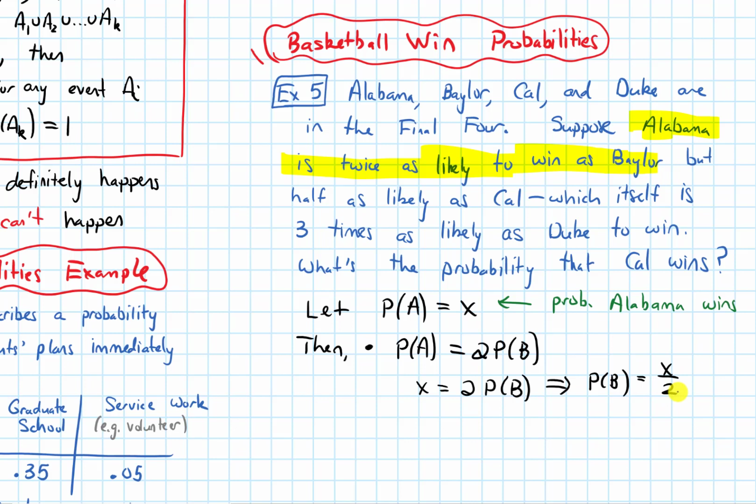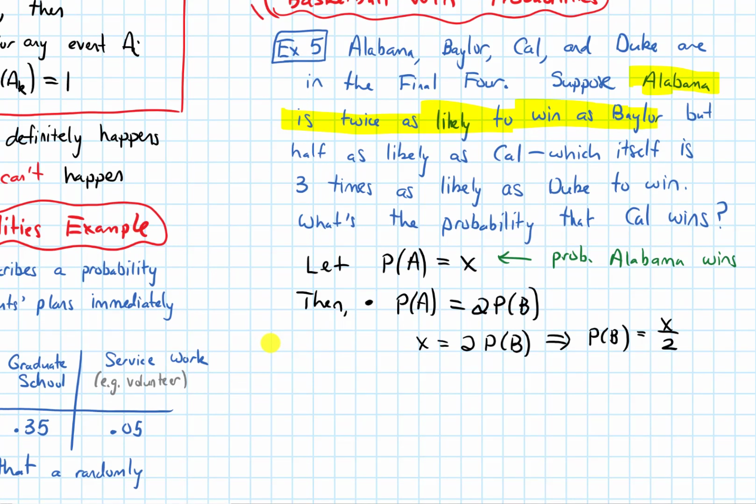Now let's see if we can set up another equation. The next part of that sentence says Alabama is twice as likely to win as Baylor, but half as likely as Cal. So Alabama is half as likely to win as Cal. Let me put the first one in yellow: Alabama winning is twice as likely as Baylor. That was this. And now let's do the one that says Alabama is half as likely as Cal.